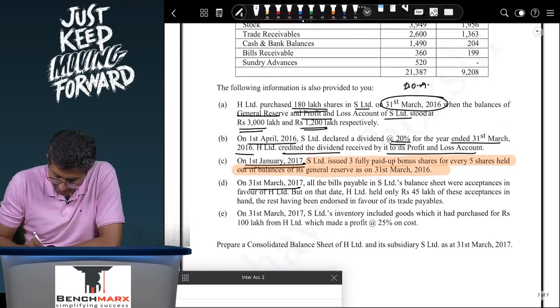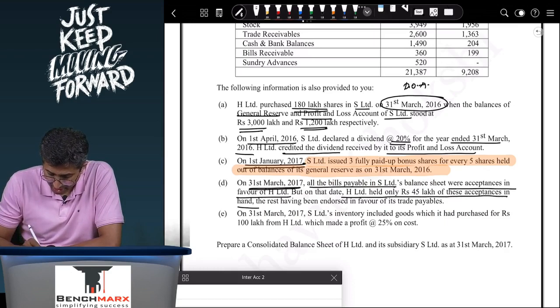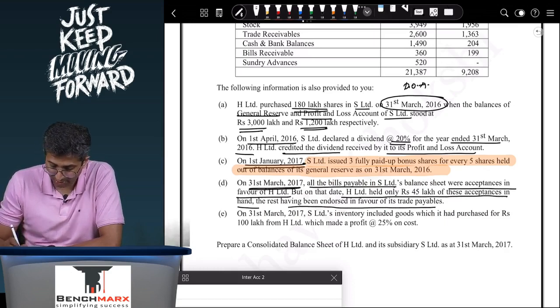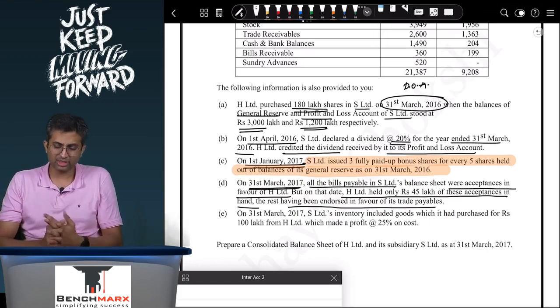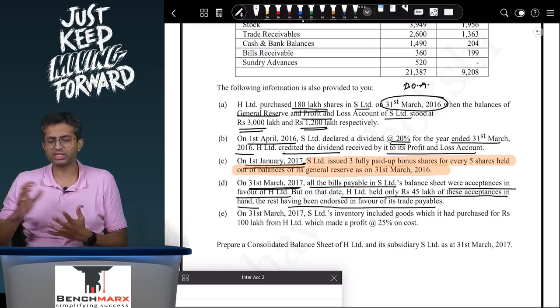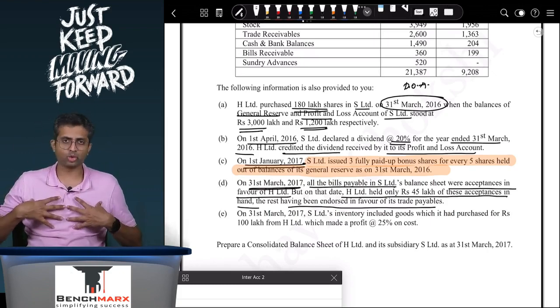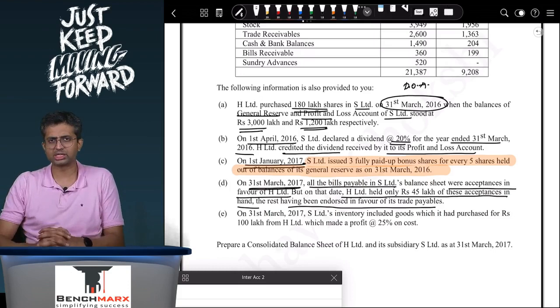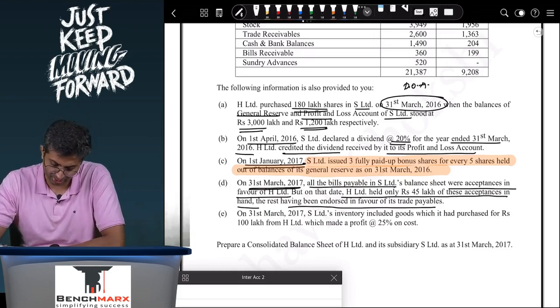On 31st March 17, all bills payable in S balance sheet were acceptances in favor of H. But on that date, H held only 45 lakhs of these acceptances in hand, the rest having been endorsed in favor of trade payables. Achha, if you endorse the bills, the journal entry typically is, if I have bills receivable and if I endorse the bills, my journal entry will be trade payables account debit to bills receivable. So I no longer hold the bills, I've given the bills to someone else. Okay, so this is an intercompany payable or receivable adjustment.